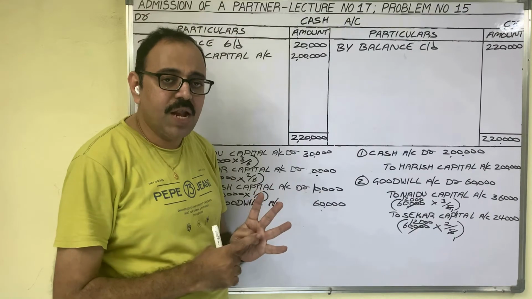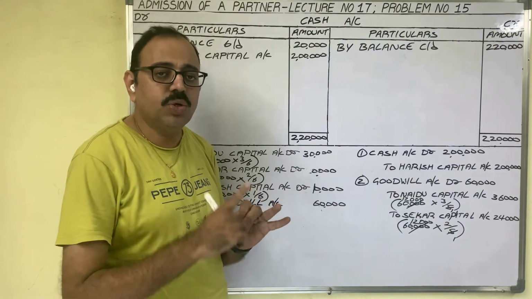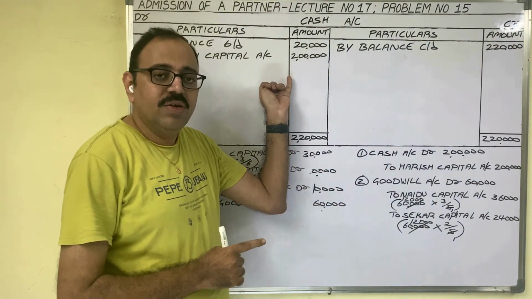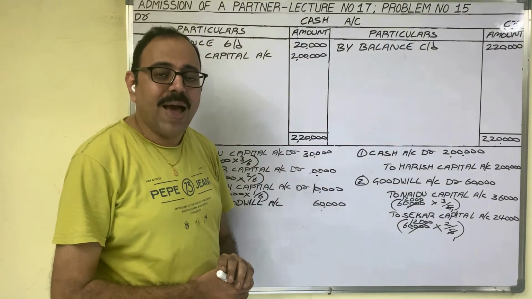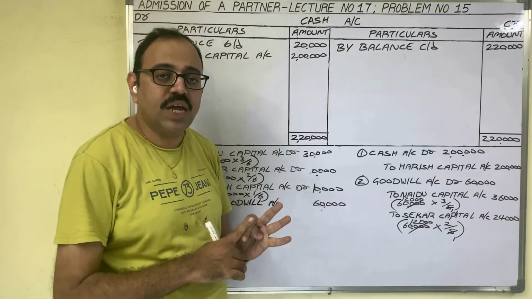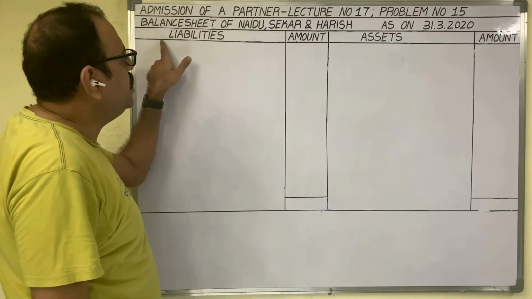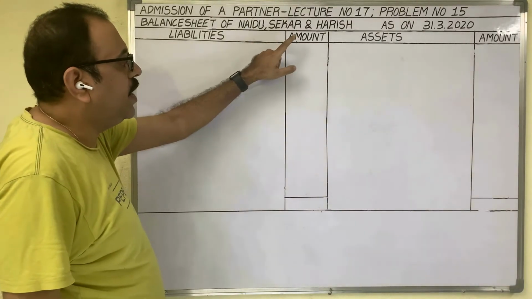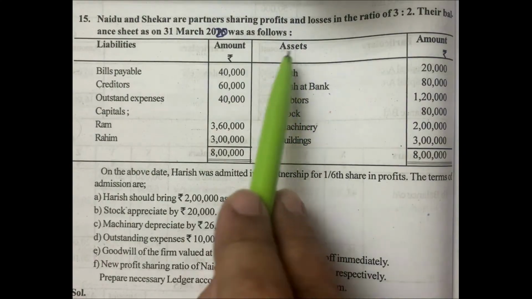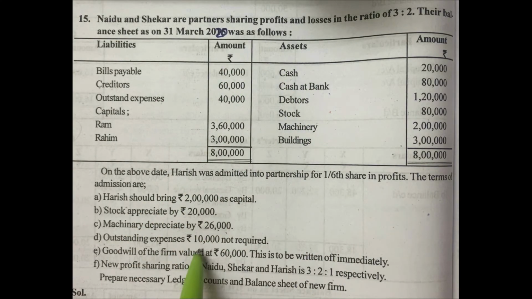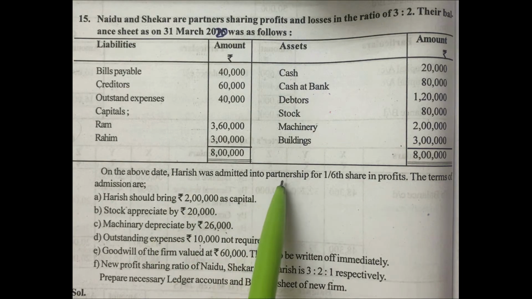We prepared the revaluation account, capital accounts, goodwill account and cash account. Finally, we have to show the balance sheet of the new firm. Balance sheet of Naidu, Shekar and Harish as on 31st March 2020. Based on this old balance sheet and additional information, we have to prepare the new balance sheet.